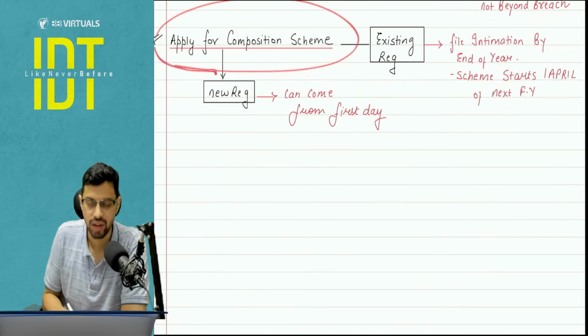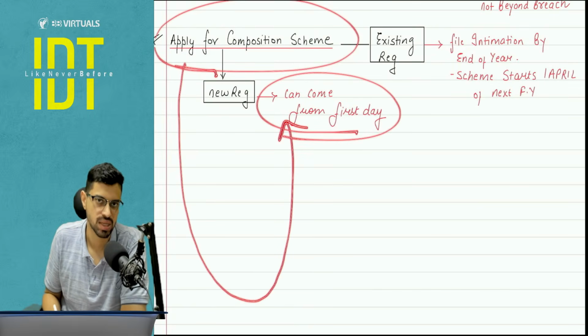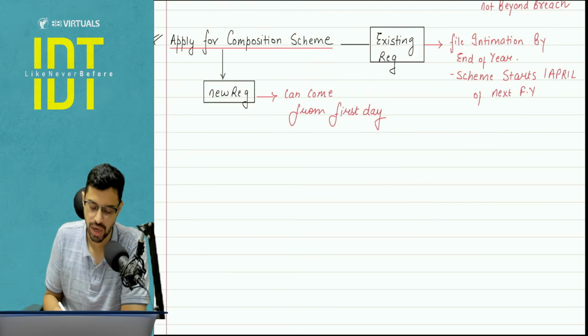But this is important, that if I want to apply for composition scheme and I'm a new registered person, then I can come from the first day. But if I'm an existing registered person, then by 31st March, and from 1st April it will start.